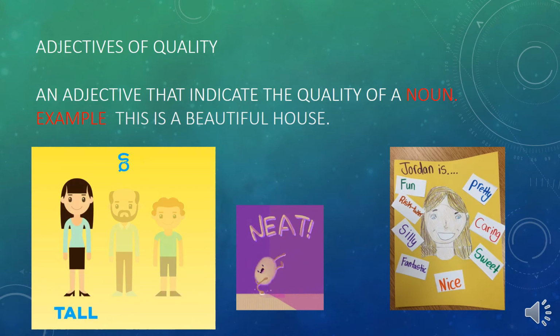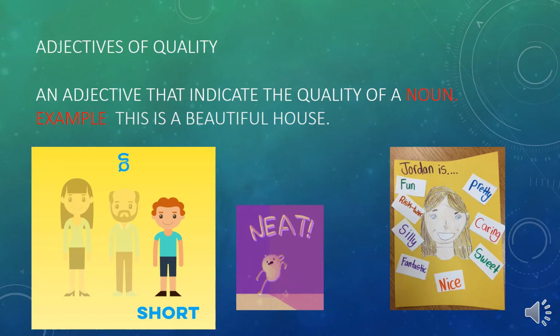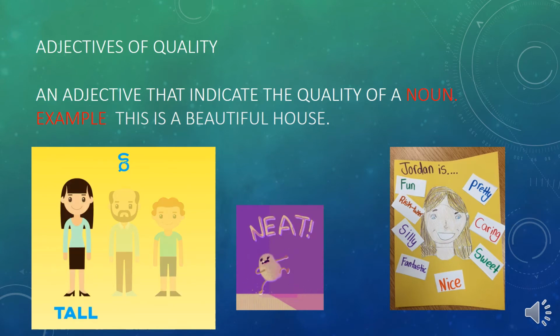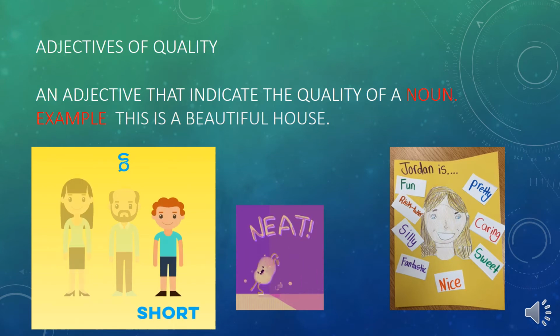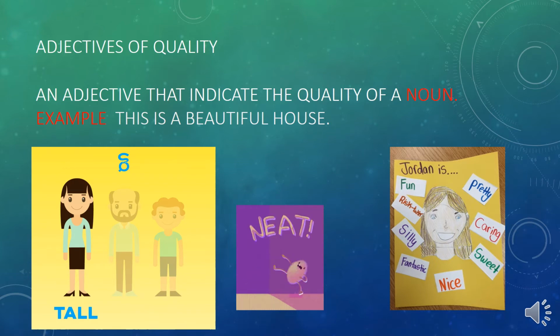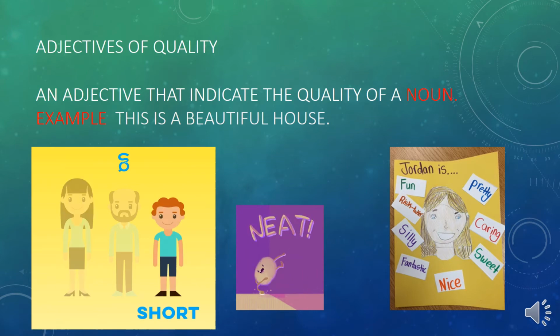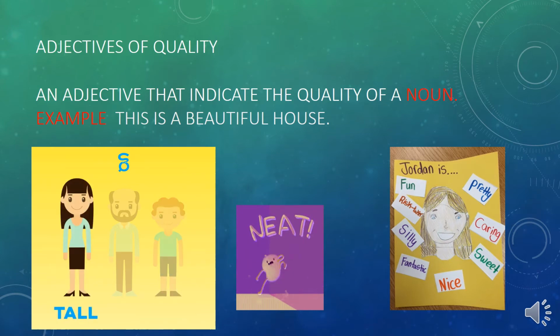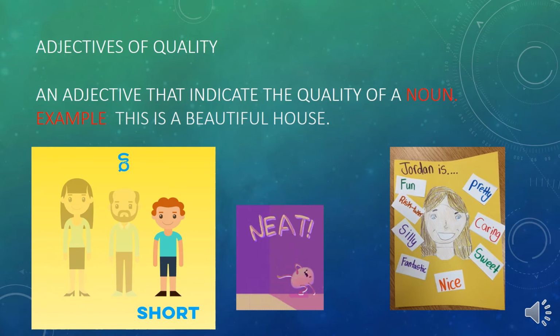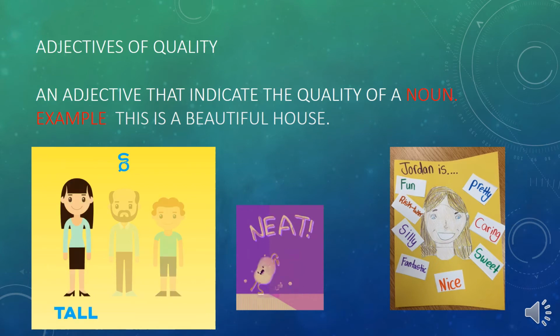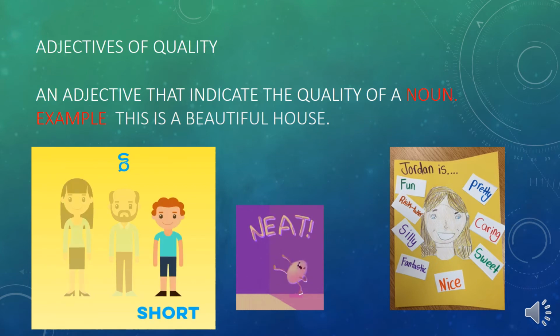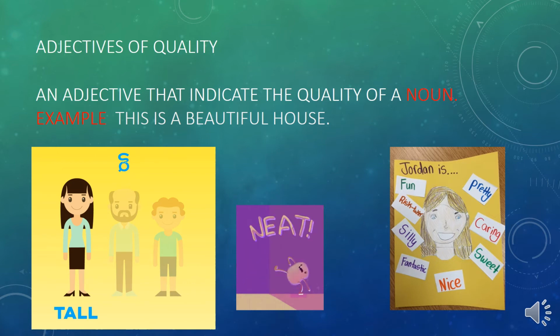In this example, this is a beautiful house. House is a noun, and it is described by the word beautiful, so it is known as an adjective. Tall woman, short boy, neat handwriting, silly boy, nice work, pretty girl: pretty, nice, tall, short, neat. These are all adjectives, and they are adjectives of quality, as they describe a noun. It tells the quality of a noun only.